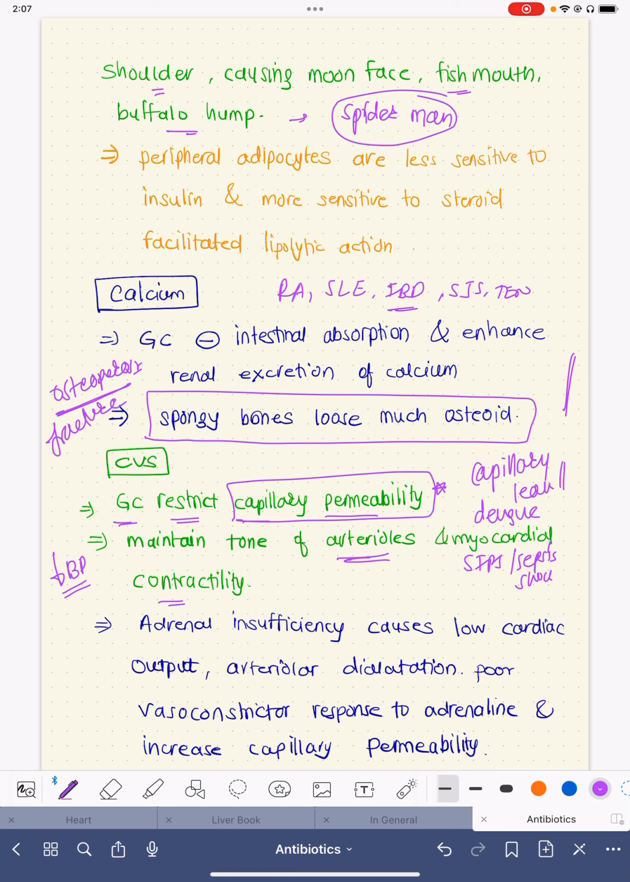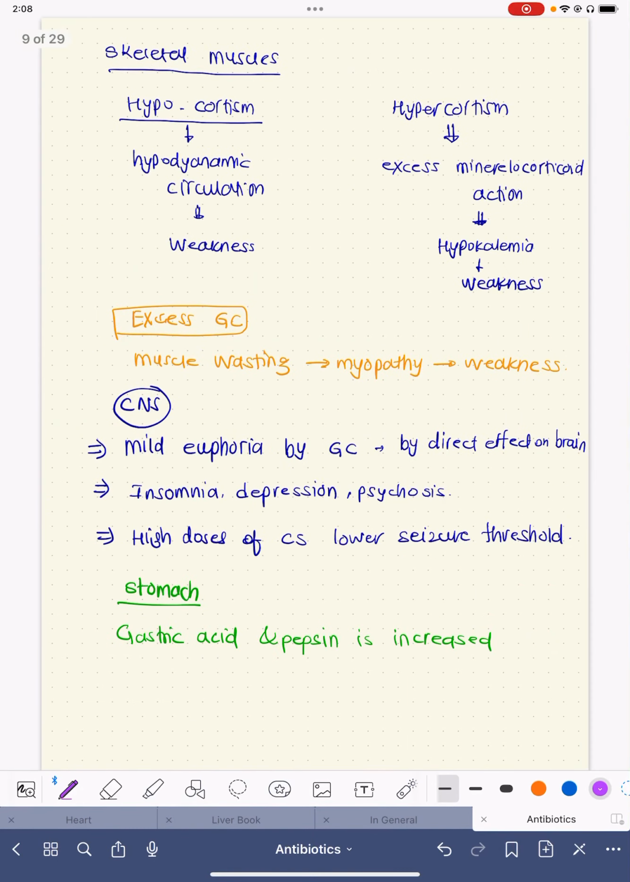Adrenal insufficiency causes low cardiac output, arteriolar dilatation, and poor vasoconstrictor response to adrenaline, and there is increase in capillary permeability. And adrenal insufficiency can be tackled directly by the steroids, because steroids do have mineralocorticoid activity, and this capillary permeability can also be tackled by steroids. On muscles,